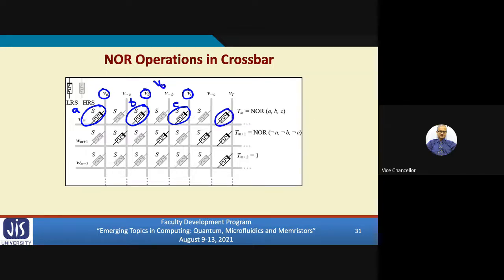So output I can take on any memristor. Here I am connecting it to ground. If I do this, then this operation will be carried out. This is the output memristor TM, which is a NOR of ABC.